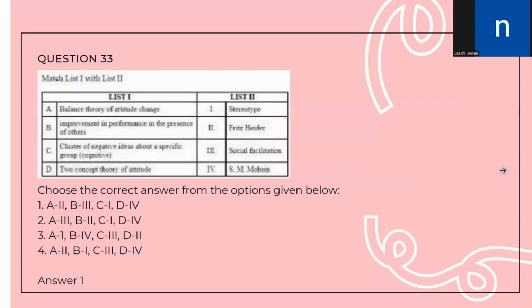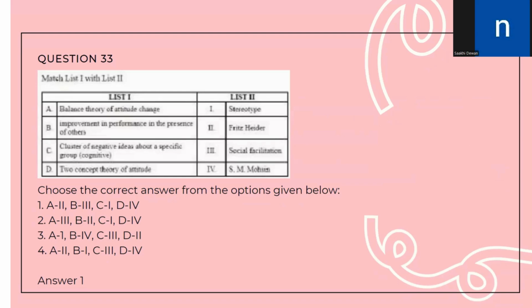Question number 33 provides us with two lists. The first part of list 1 says balanced theory of attitude change. So we know that the balanced theory, that is also known as the POX triangle, was provided to us by Fritz Heider. So it will be matched with option number 2 in list 2.